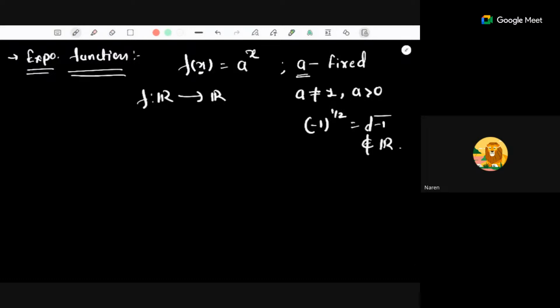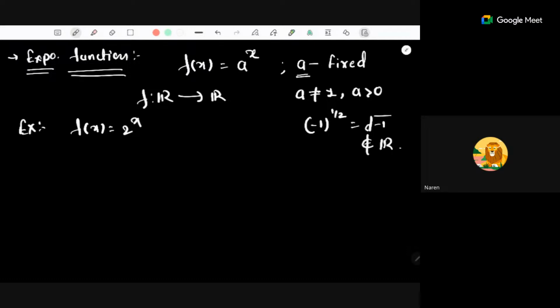So now we are defining a function f from R to R whose expression is f of x equals a to the power x. That means the outputs will be of a to the power x type. You can take any example. For example, f of x equals 2 to the power x is an example of an exponential function.